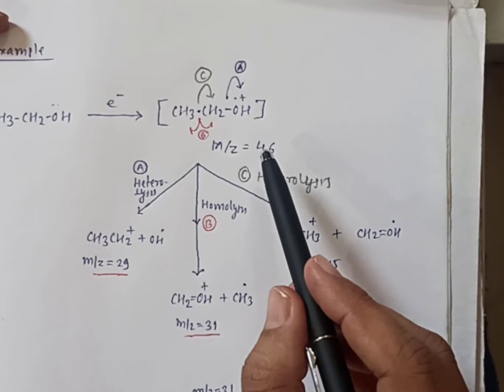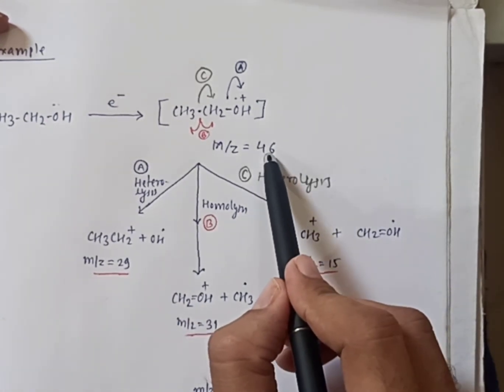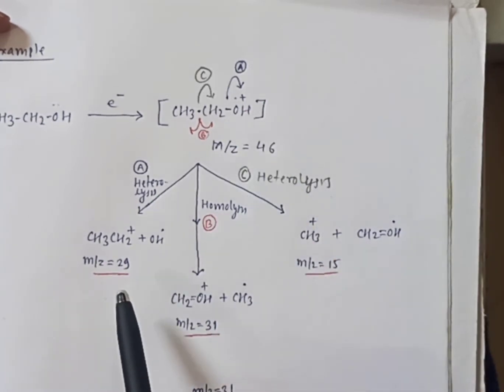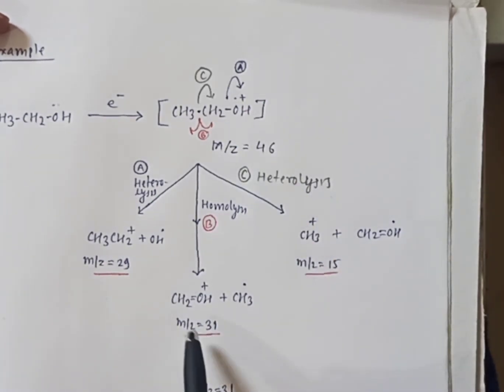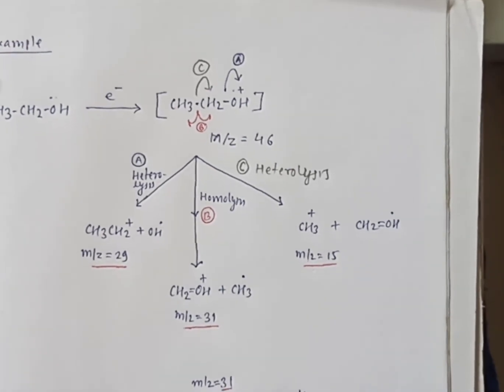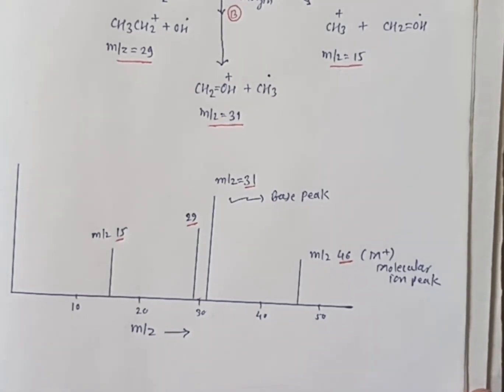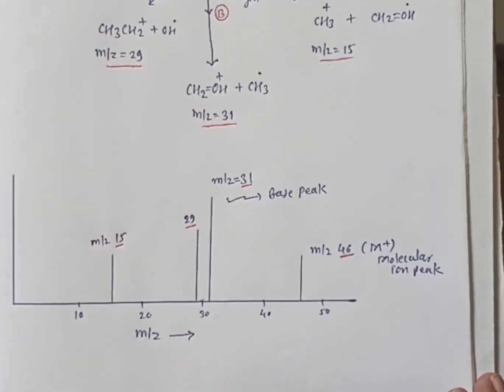Thus, you are getting different types of ions. First is at 46, the molecular ion, then 31, then 29, and then 15. Now, how the mass spectrum will look is as below.